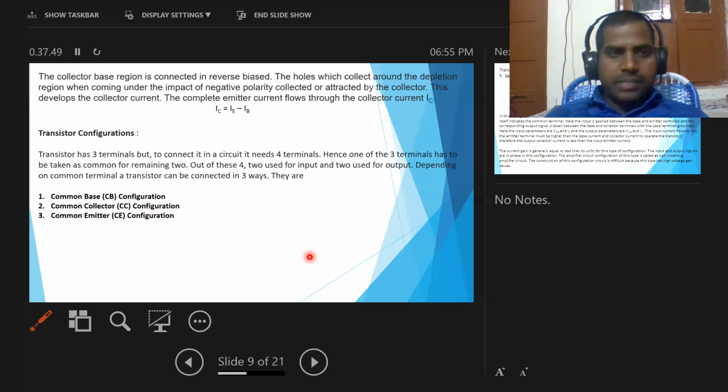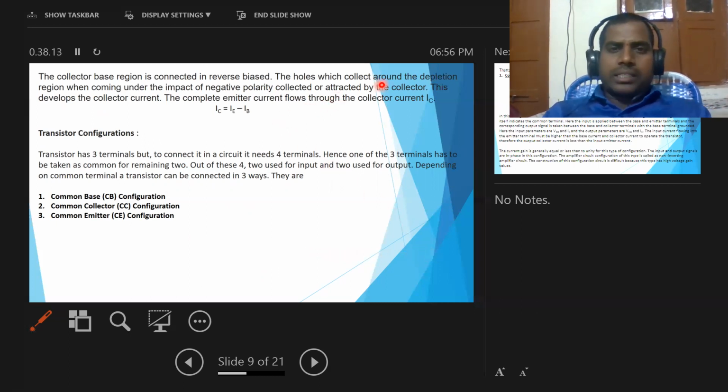Okay, next one. The collector base region is connected in reverse bias, and the holes which are collected around the depletion region, when coming under the impact of negative polarity, are attracted by the collector. So we know that the collector base region is connected in reverse bias.